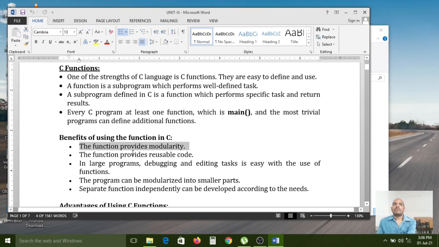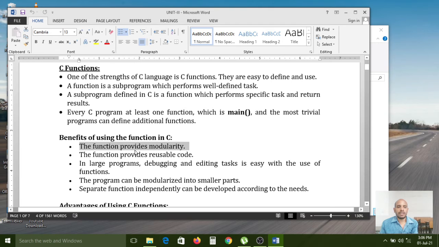If in your bank project there is a deposit function, withdrawal function, net banking, mobile banking, balance inquiry, all these are called modules. Each one is called one module. So a function provides modularity: related statements you write in that related function only.